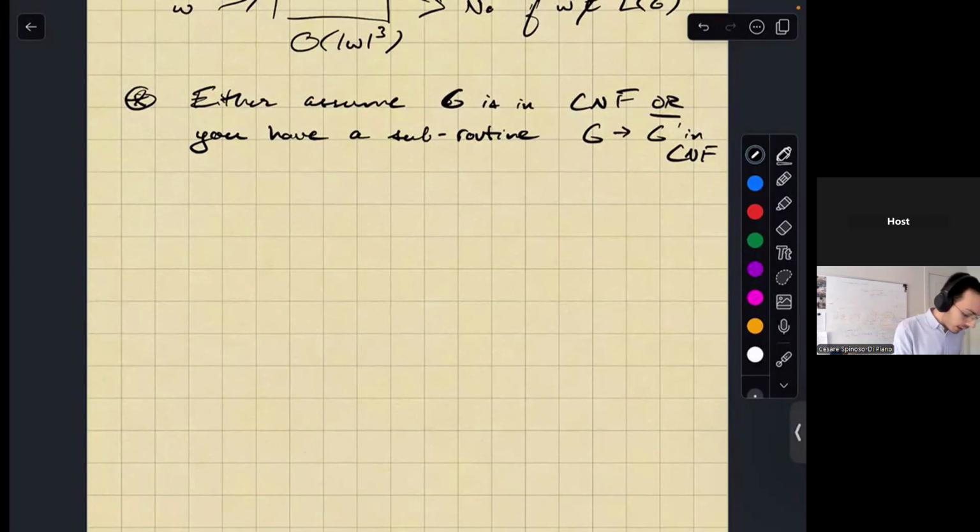So if I have some string, let's say A, B, B, A, B, then I know that my parse tree is going to start with S, and from S, I can only have binary production rules, so only two children from the start variable S.